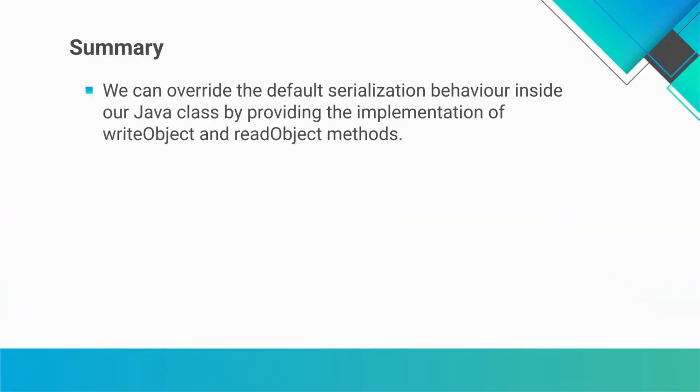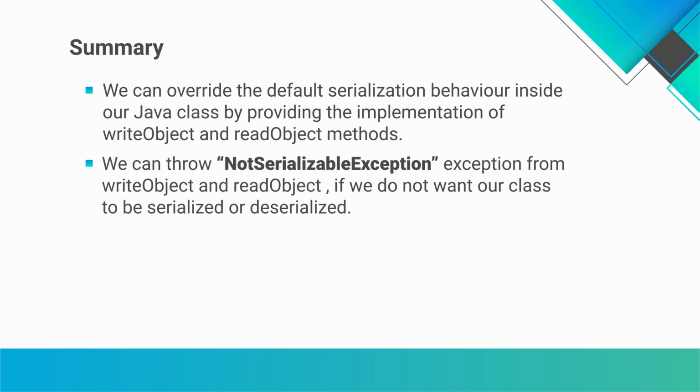Okay, so to sum up, we can override the default serialization behavior inside a Java class by providing implementation for both these methods, writeObject and readObject. And we can also make the code throw this NotSerializableException from the writeObject or the readObject if we don't want the class to serialize or deserialize.